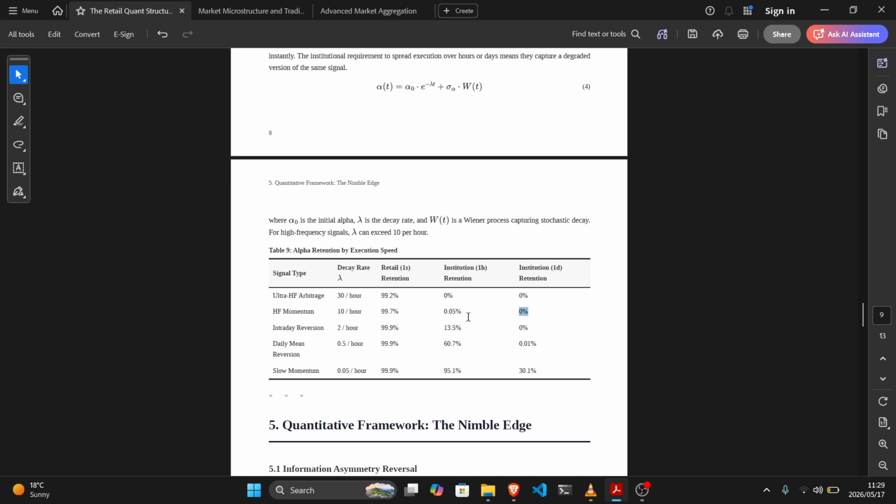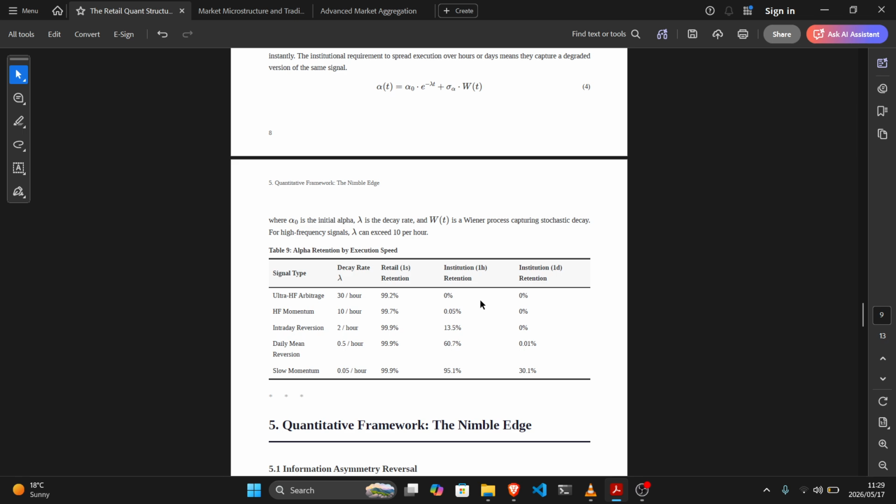Intraday reversion, 2 per hour. Retail at 1 second, 99.9% retention. An institution at 1 hour retains about 13.5%, and an institution at 1 day about 0%. Daily mean reversion, a decay rate of 0.5 per hour, and a retail retention at 1 second of 99.9%.